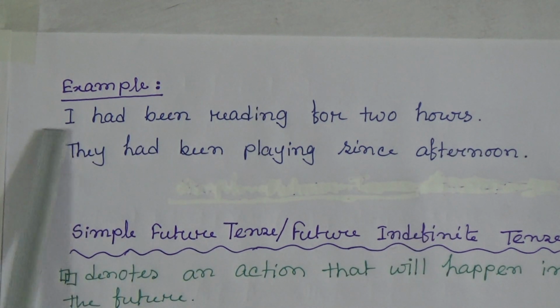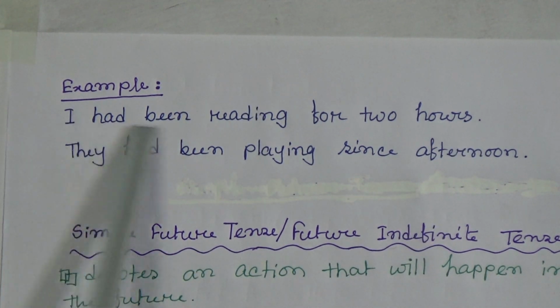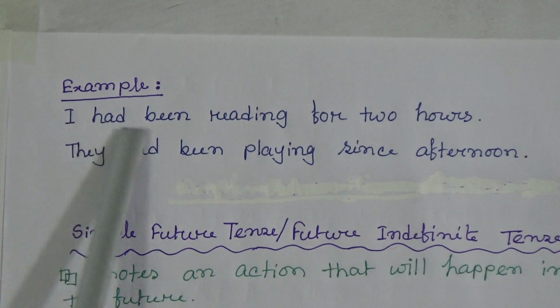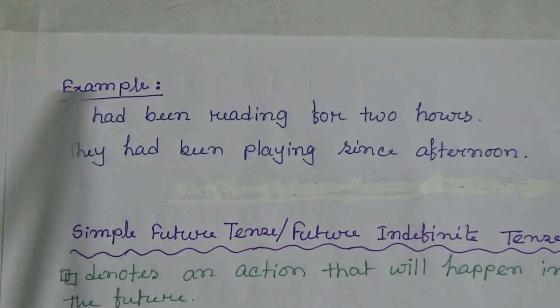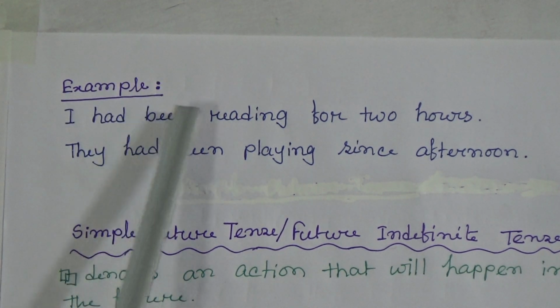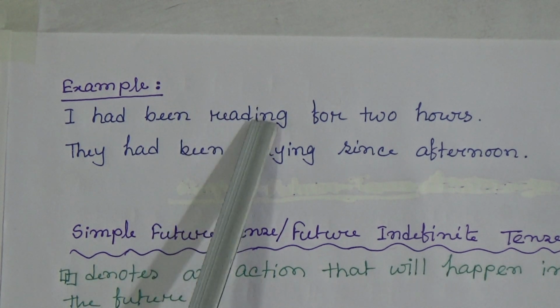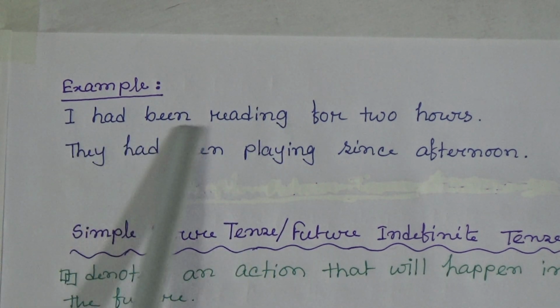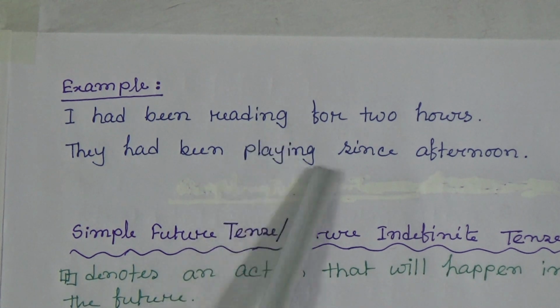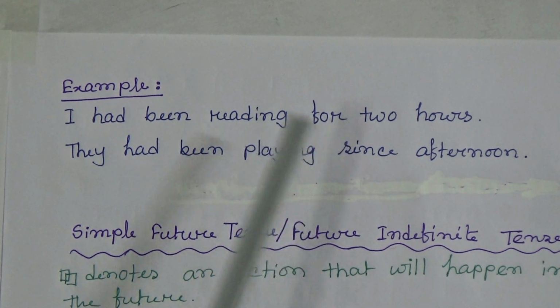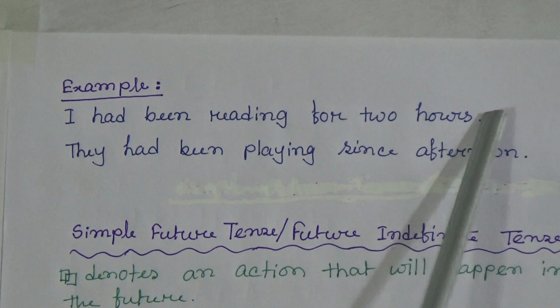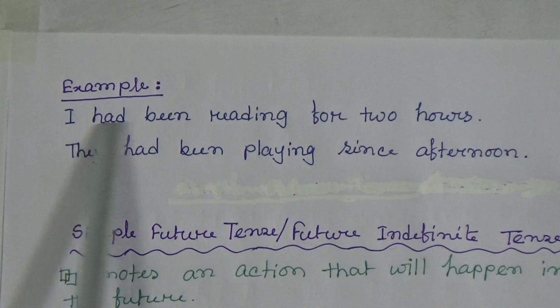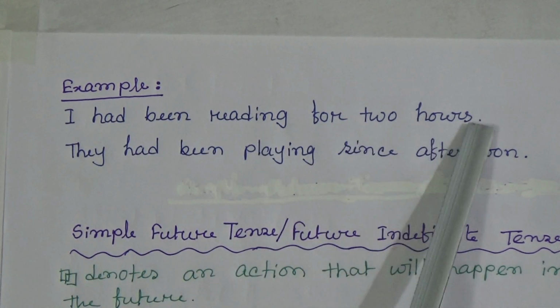Here, just look, I is subject, had been according to the structure, main verb is read, and this is ing, reading. I had been reading. Since or for, so here we have to use for, and this is time, 2 hours. I had been reading for 2 hours.